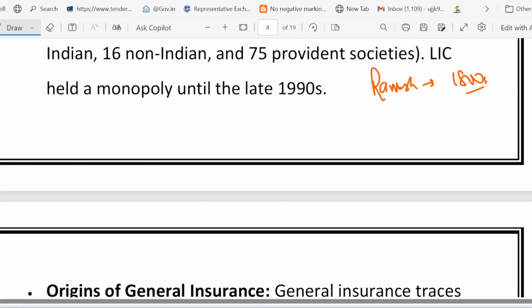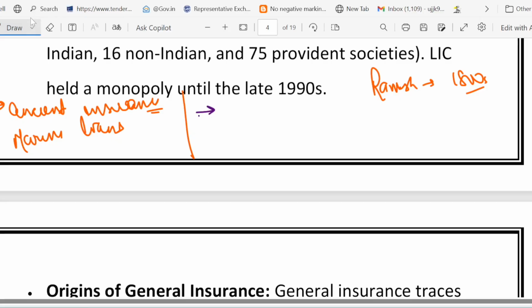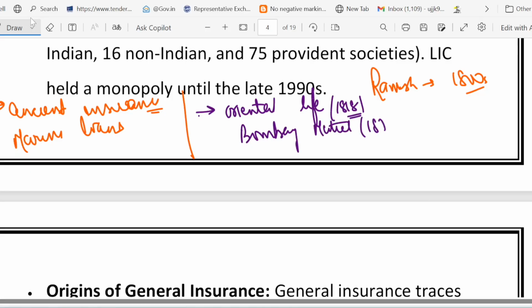So now let's quickly recapitulate. First of all, I told you about ancient insurance. You remember the ancient insurance example? I told you about the community supporting system. Then we talked about the marine loan, right? Basically this was early insurance for traders. After the marine loan, we talked about the first company, Oriental Life Insurance Company, 1818. And then we talked about Bombay Mutual, which was in 1871.